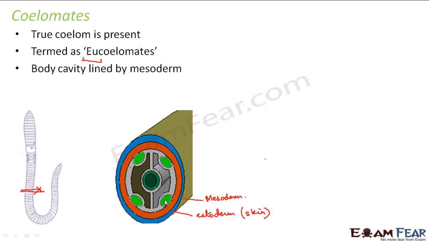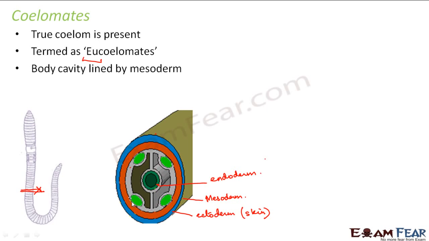Then you have a green center. What is this green center? This is nothing but the endoderm. So the ectoderm, mesoderm and endoderm are there.